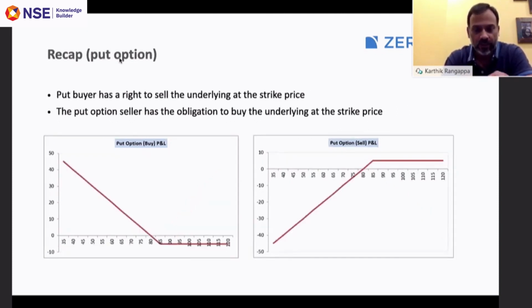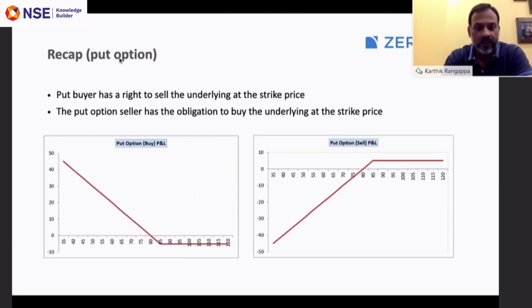In a put option, the put option buyer has the right to sell the underlying at a strike price. The seller has the obligation to buy the underlying at the strike price for having received the premium from the put option buyer.